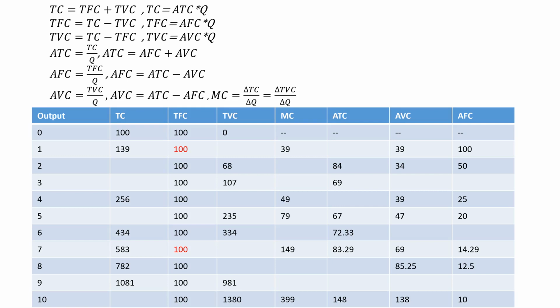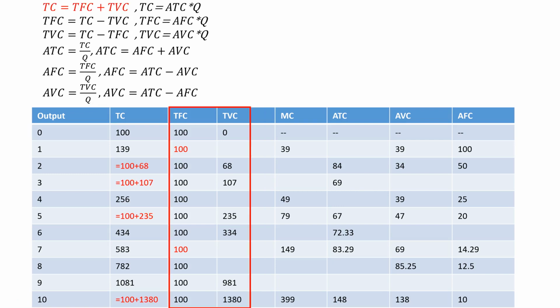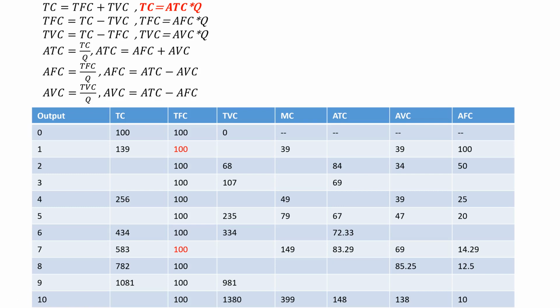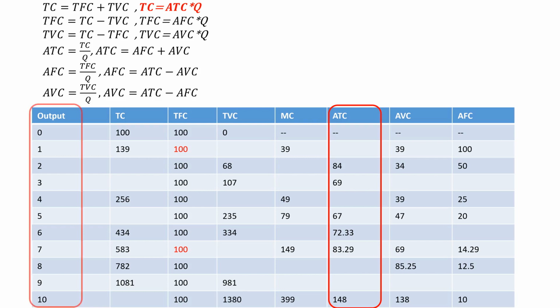The second column you can fill up is total cost. There are two ways. You can do a summation of total fixed and total variable cost. Alternatively, you can use the product of average total cost and corresponding output.